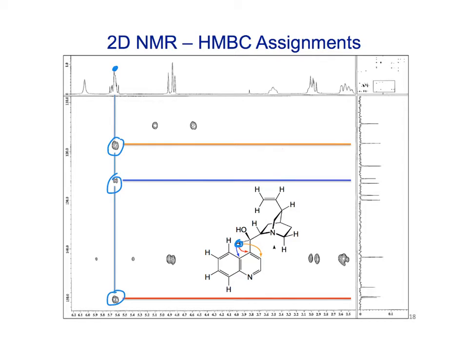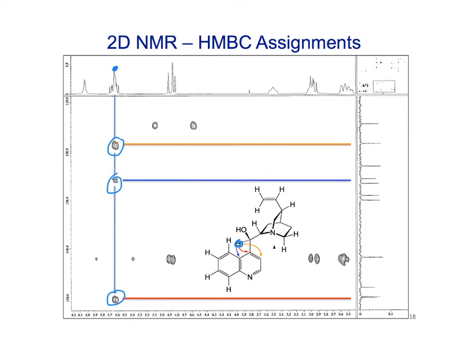And so those are all carbons, if we go across, that are either 2 or 3 bonds away. So the line in yellow shows the coupling between that proton to this carbon over here. Proton to that carbon. The one in red down here at the bottom is the 2 bond from that proton to this carbon. In blue, it's the proton to this carbon.